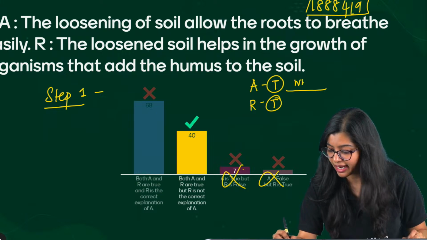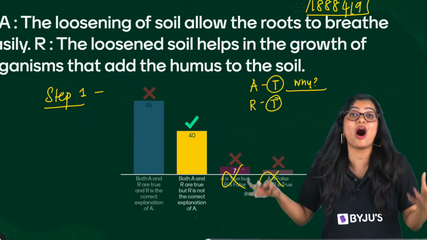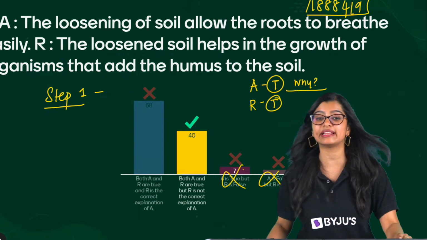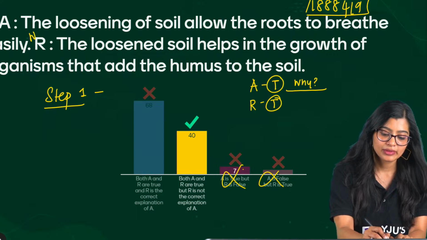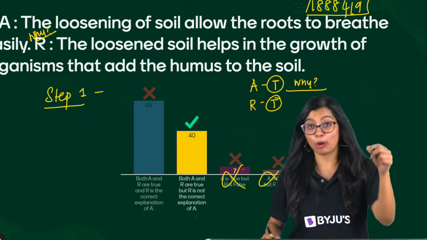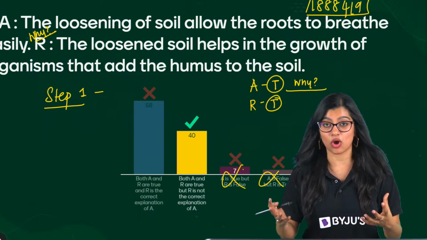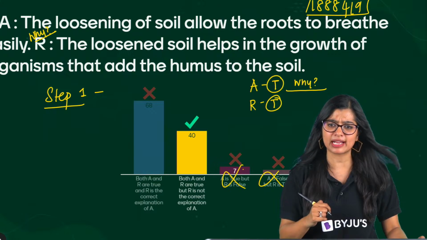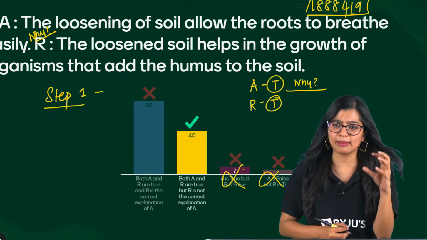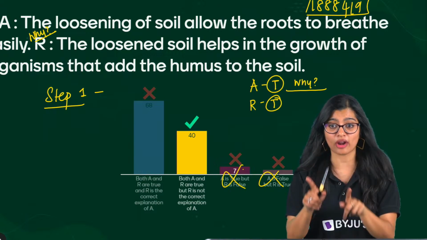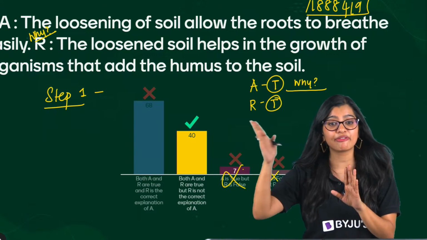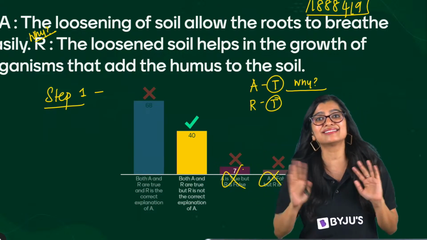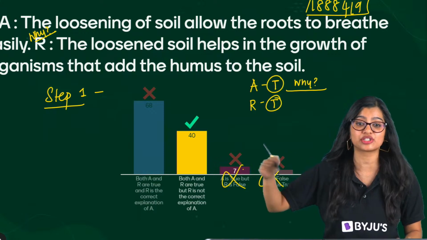After the assertion statement, ask yourself why or how. Now, if I say the loosened soil allows the roots to breathe easily, and I say why, the answer should be that plowing and tilling of soil aerates the soil and thereby it is able to breathe. Are the roots able to breathe because microorganisms and organic matter are present? That is a different thing which gives the soil more nutrients, or fertility. That has nothing to do with breathing of roots or exchange, right?